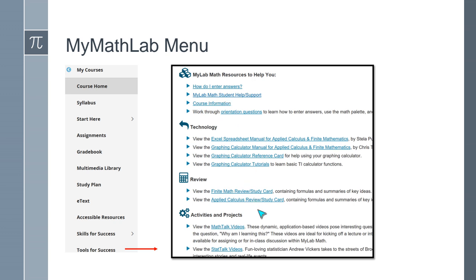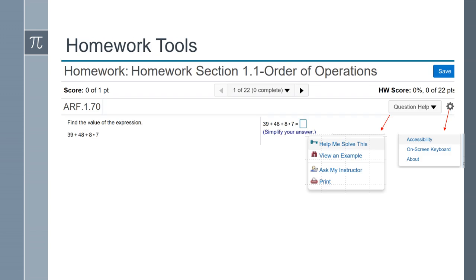This one here, if you're using a calculator, for example, it'll give you steps on how to use your calculator, and it'll also give you like study cards and different types of videos that can help you understand the material.